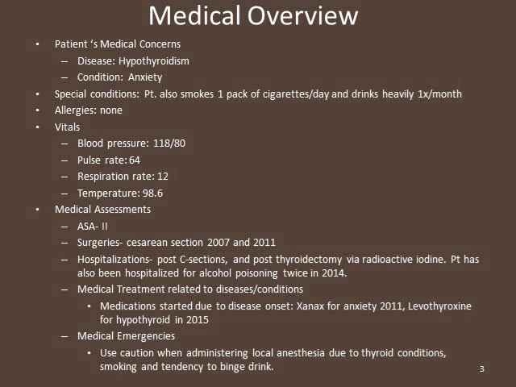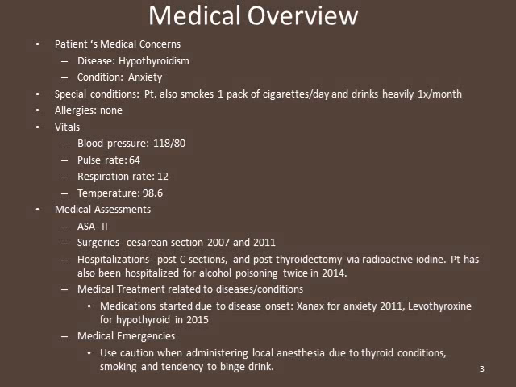The patient's disease is hypothyroidism, and her condition is anxiety. Some special conditions are that the patient also smokes 1 pack of cigarettes per day and drinks heavily 1 time per month. She has no known allergies. Her vitals were within normal limits. Her medical assessment is that she is an ASA Class 2.